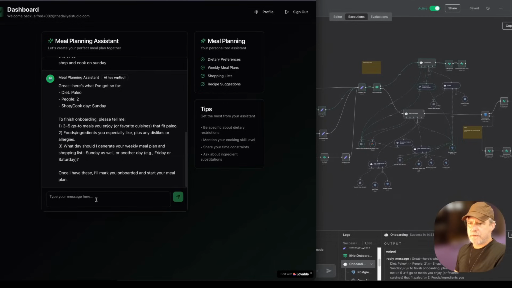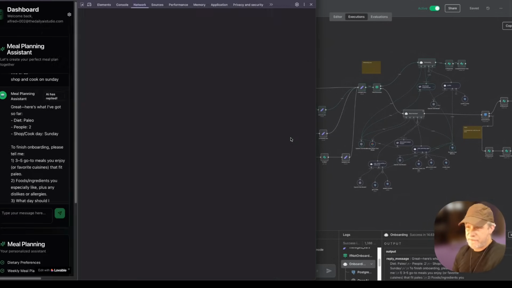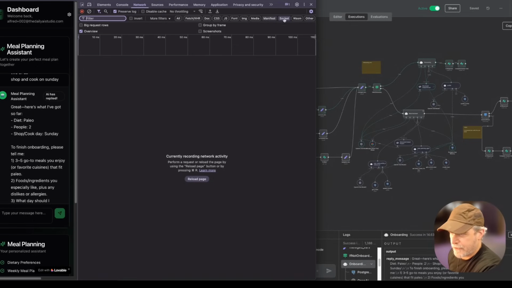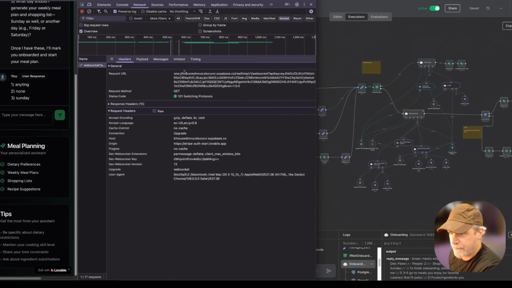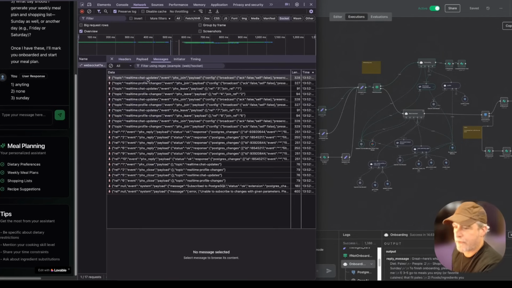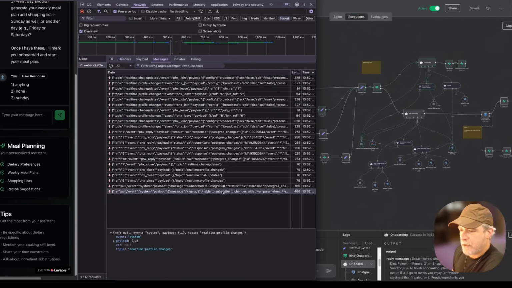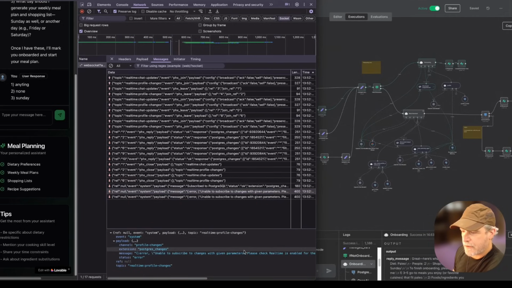Favorite cuisine, foods and resources, no allergies. 1, anything. 2, none. 3, Sunday. Oops. 3, Sunday. Okay, see how it doesn't show that right away? Minor bug. I'm pretty sure it's because I switched domains, and that can get in the way of WebSockets. It's okay. Again, like I said, a few messages back and forth with ChatGPT. So system parameters, payload, check real time.